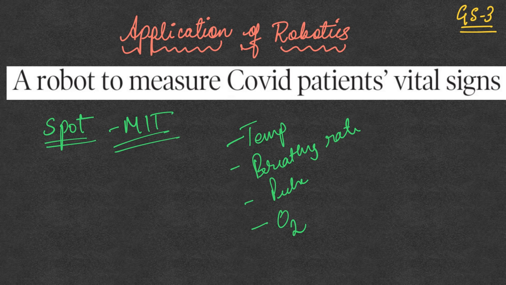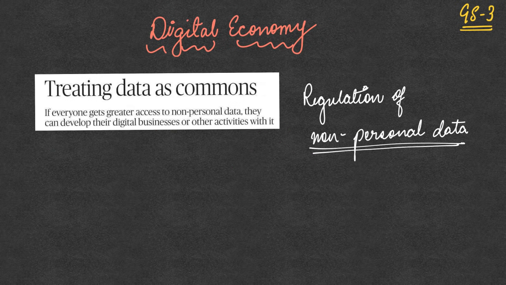Now we'll move on to the next topic. The next topic is related to the digital economy. When we talk of digital economy, one thing is that we have personal data of the people, which is very sensitive or confidential and which needs to be protected. For that, we need a different kind of legal framework, which can be in the form of the data protection law. The second is the non-personal data.